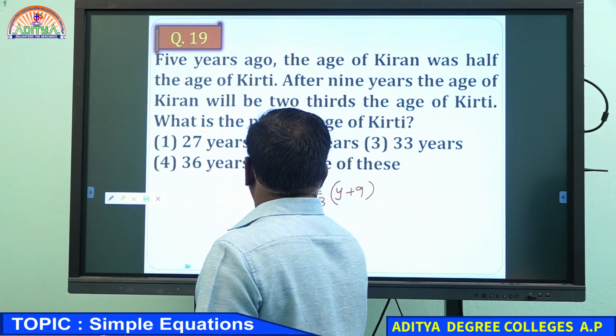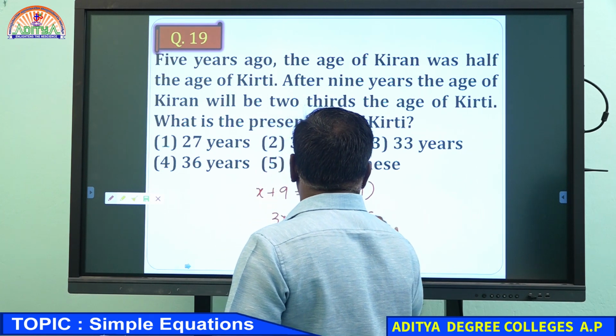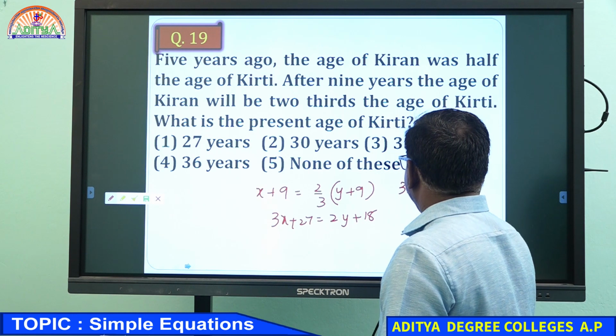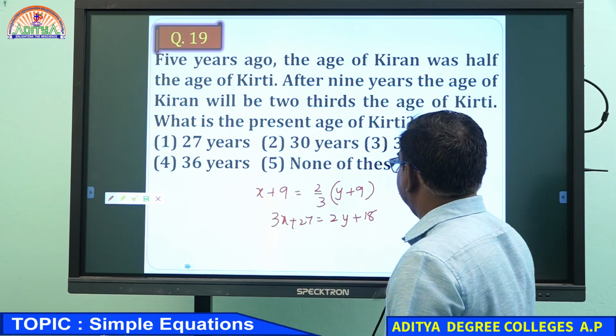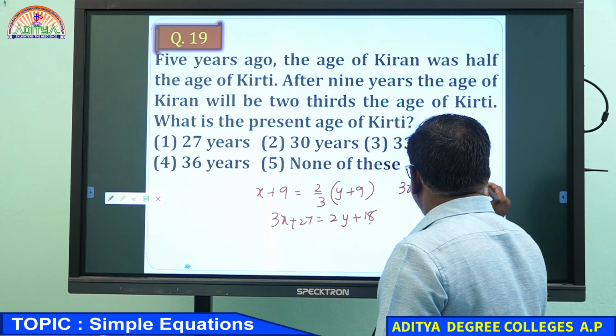Here 3x plus 27 equal to 2y plus 18. So 3x minus 2y, goes to that side, and 18 minus 27 means minus 9.